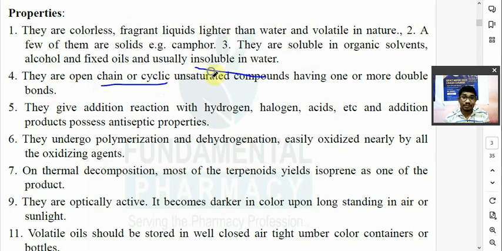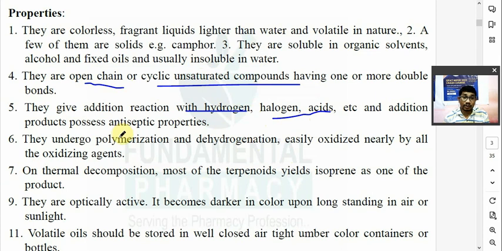They are open or cyclic. Their chain may be either open chain, or they may have one or more double bonds. They give addition reactions with halogens, hydrogen, and acids. Their addition reaction is with hydrogen, halogens, meaning chlorine, bromine, iodine, and acids.